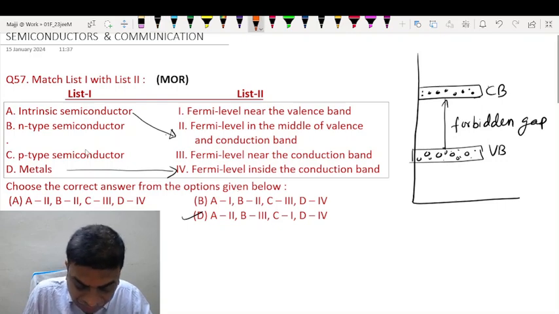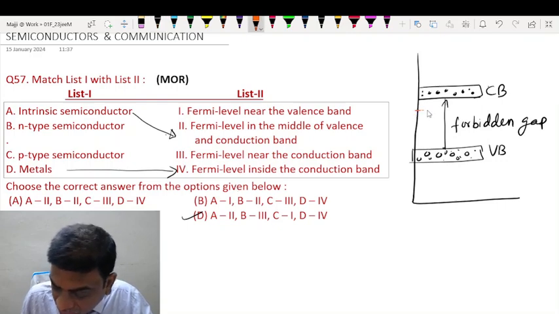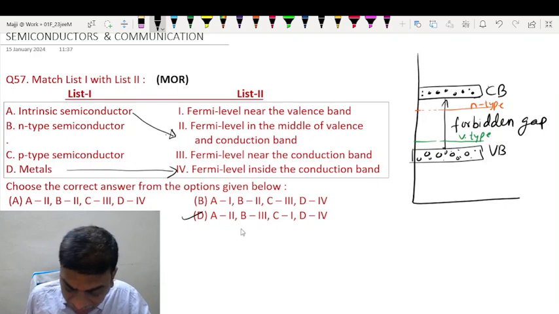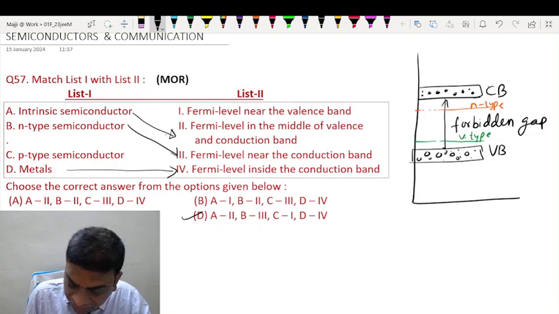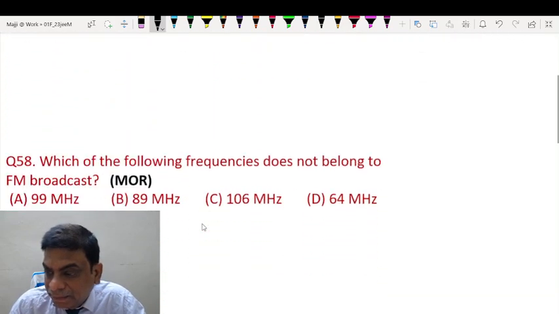Now in N type, the Fermi level will be close to the conduction band, whereas in P type it will be close to the valence band. So N type Fermi level is near the conduction band and P type Fermi level is near the valence band. So this is the correct option.